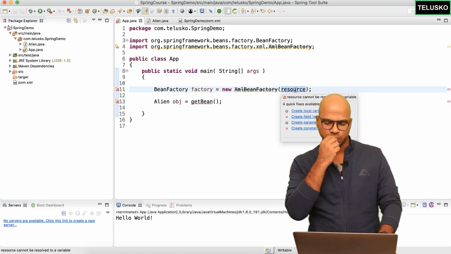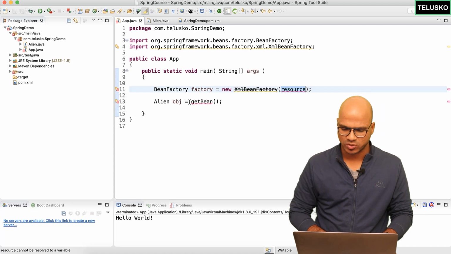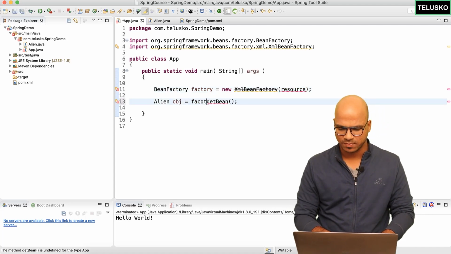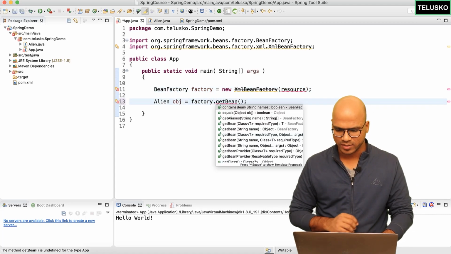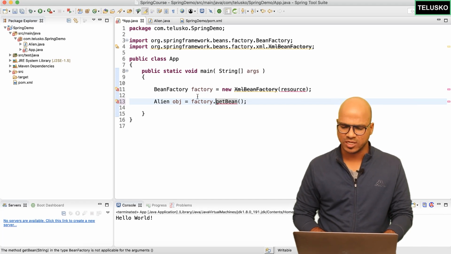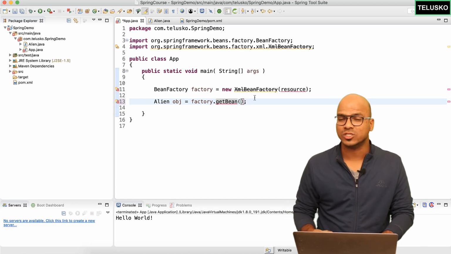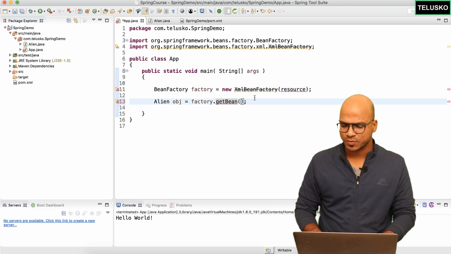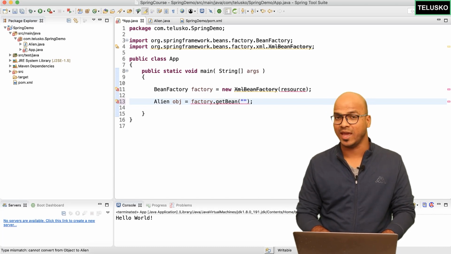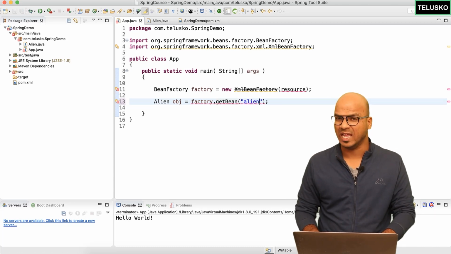Okay, now we have an issue. The issue is when you say getBean, so let's say I say factory dot getBean. We still have an issue here. The issue is how do you know which class object you need? So that's what you have to specify in this bracket. I will simply say, hey, I want an object of Alien.